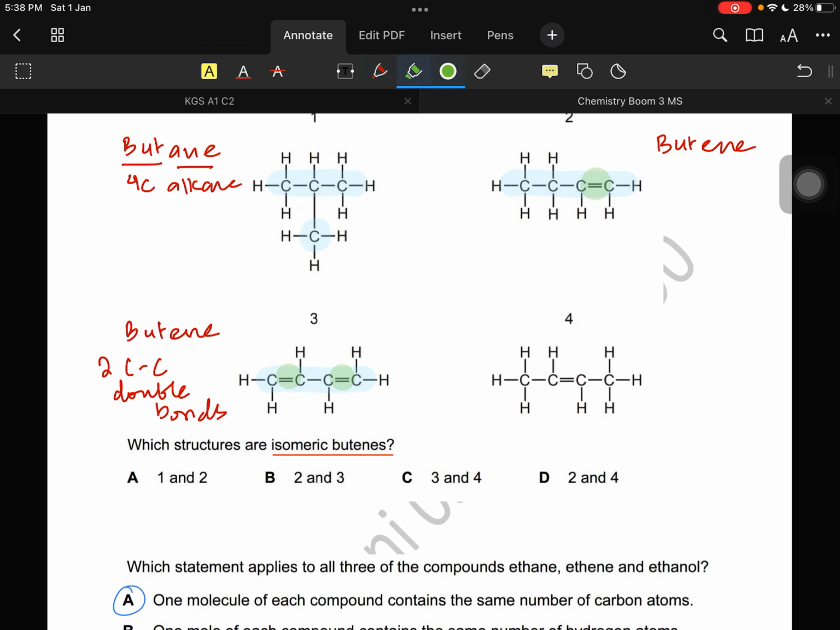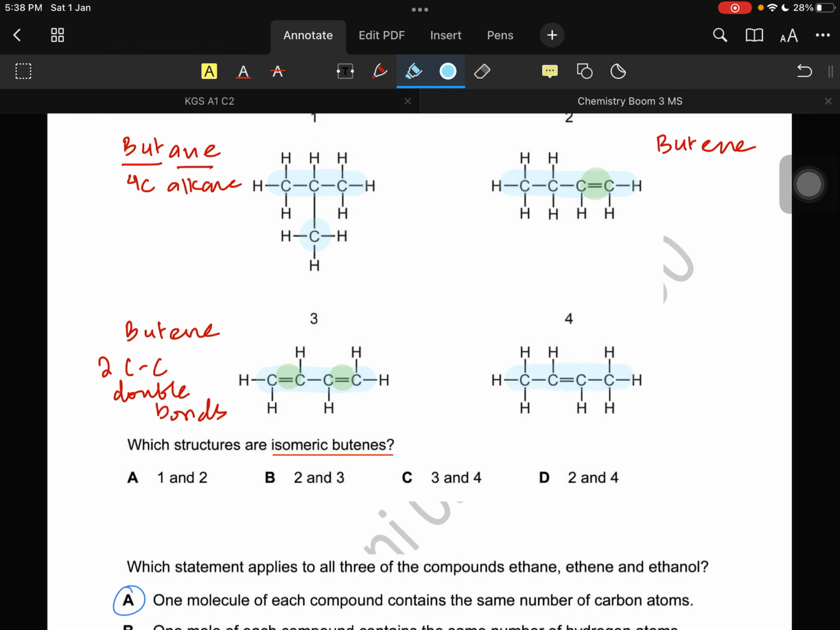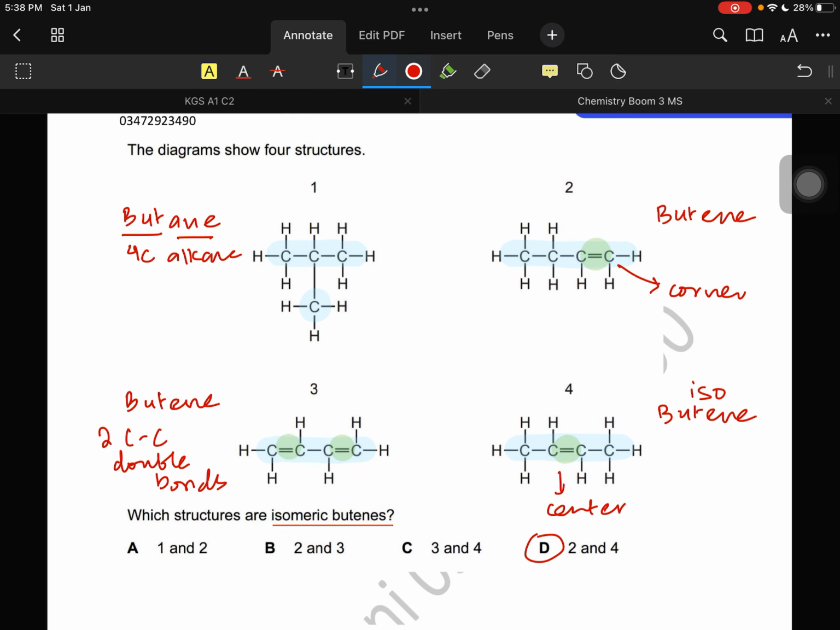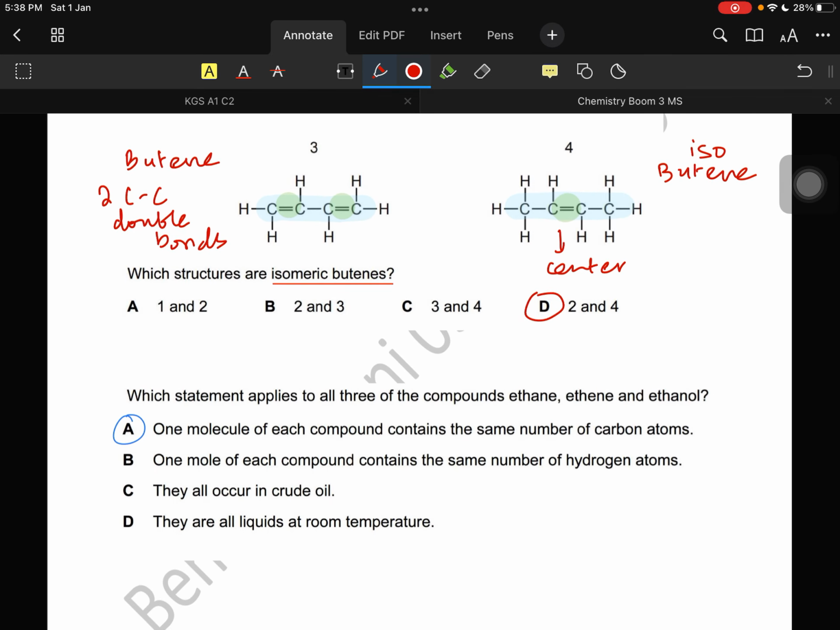For option 4, I can see it's also a 4 carbon compound, and it has a double bond in the center. So directly this is the answer. It's an isobutene, because this one has a double bond in the center, and this one has a double bond in the corner. So yeah, option 2 and 4 is the right answer, because 1 is not even a butene, 3 has 2 double bonds, and you know the formula is different over here. So we know the answer, and that is why 2 and 4 are the butenes.